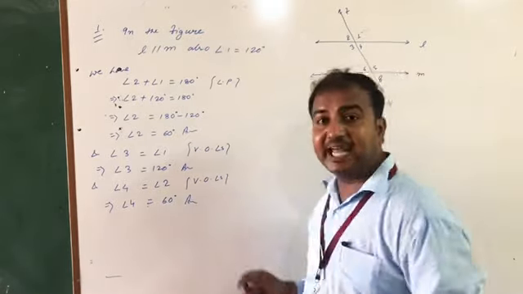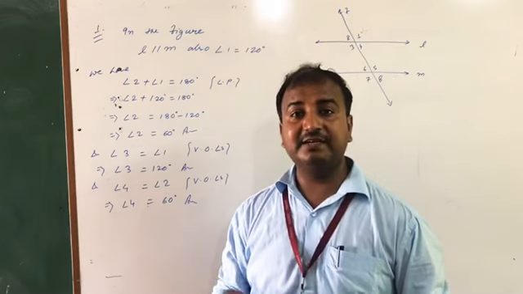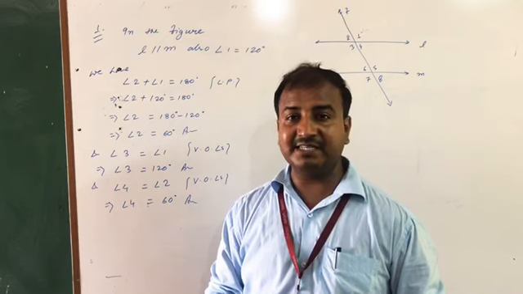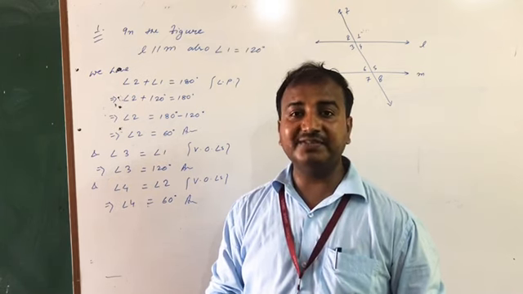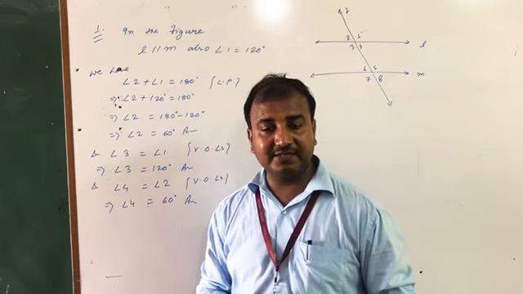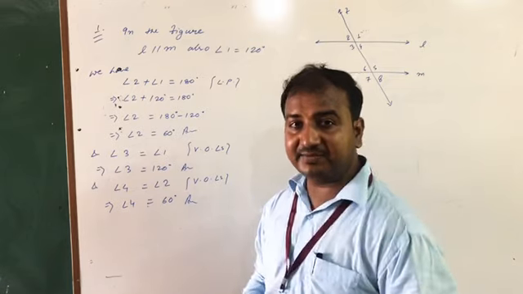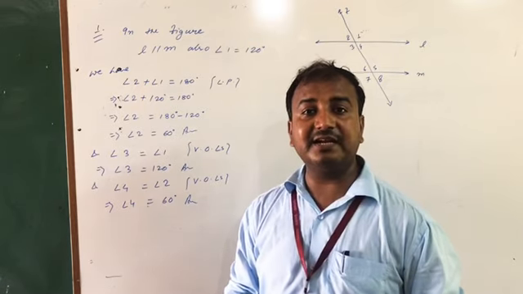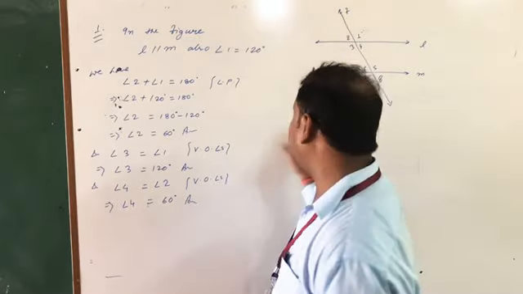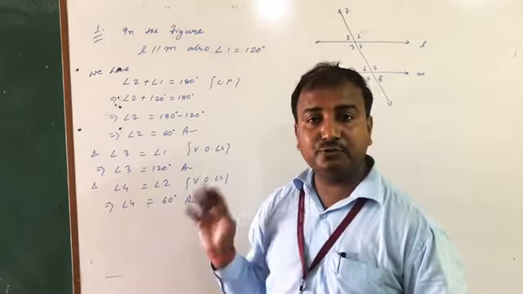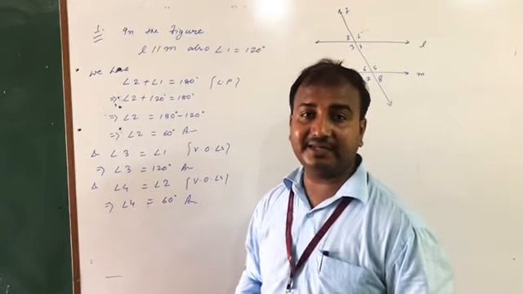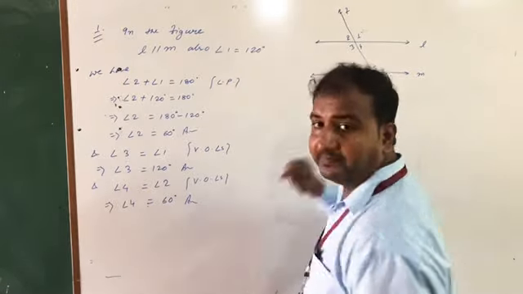These angles can be found by using the relation of corresponding, or by using the relation of alternate, or by using the relation of consecutive. आप corresponding का यूज करके भी फाइंड कर सकते हो, alternate का रिलेशन यूज करके फाइंड कर सकते हो, consecutive angles का रिलेशन यूज करके फाइंड कर सकते हो, मतलब कोई भी रिलेशन आप यूज करके फाइंड कर सकते हो. Okay, I am just going to make you understand how to find these angles by using the relation of corresponding angles.